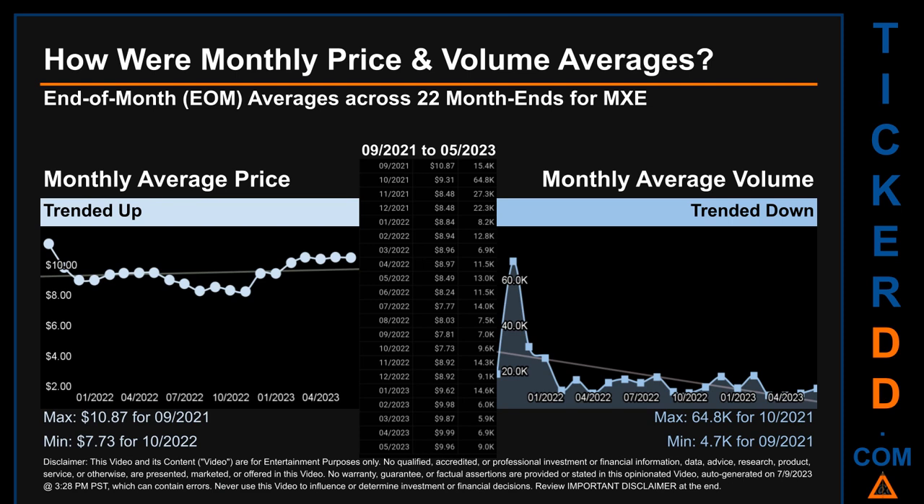The maximum end-of-month average price was $10.87 for 09/2021 while the minimum was $7.73 for 10/2020. Looking at volume, 10/2021 and 09/2021 respectively saw the highest and lowest monthly average volume at 64.8 thousand and 4.7 thousand.